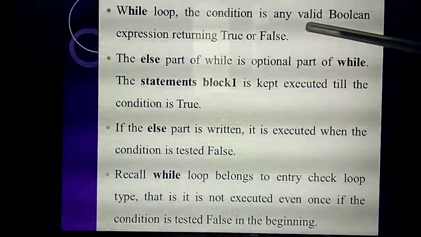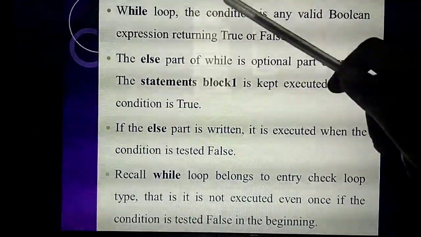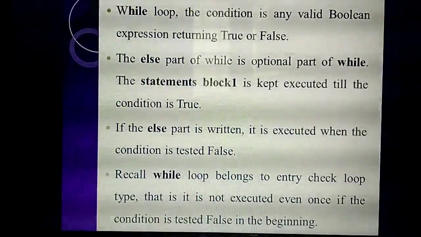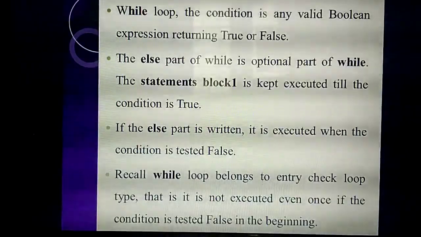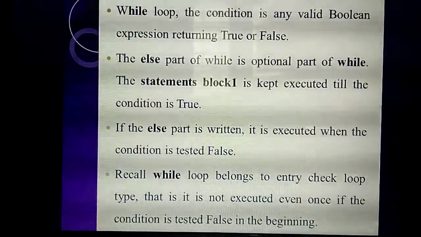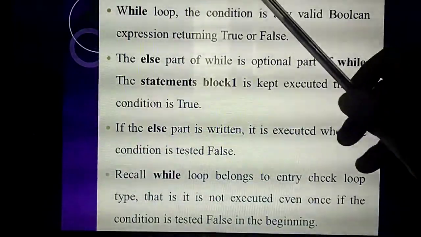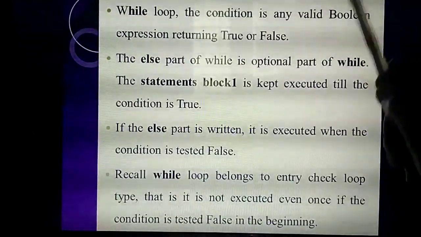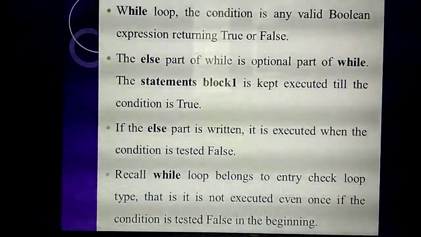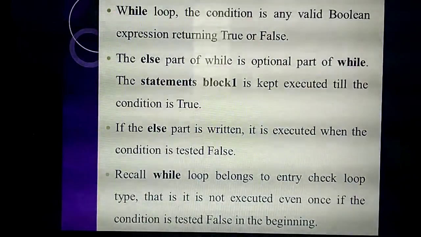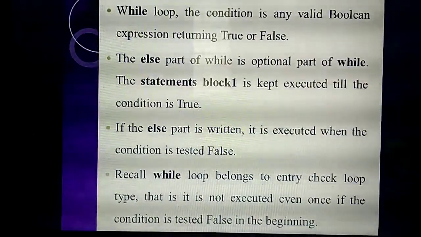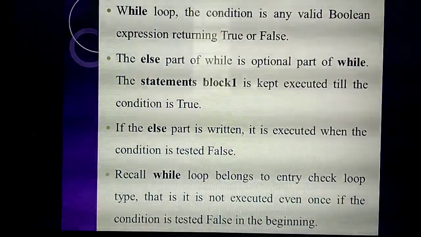Okay, listen. Here this while loop will check a Boolean condition. What do you mean by Boolean? What are the Boolean values? True or false, zeros or ones. So how many conditions will it check? Two. What are they? True or false. And also in this while loop, the else part is an optional one. It is not compulsory to write the else part.